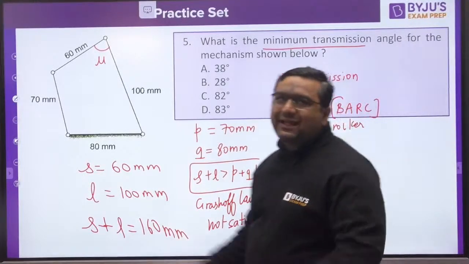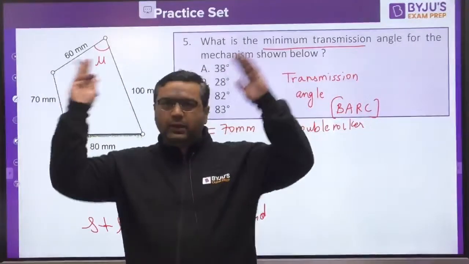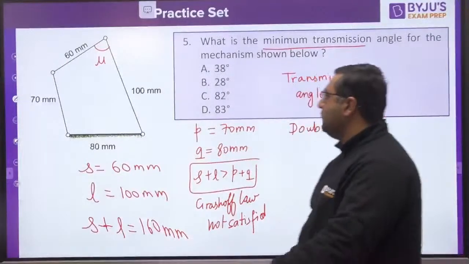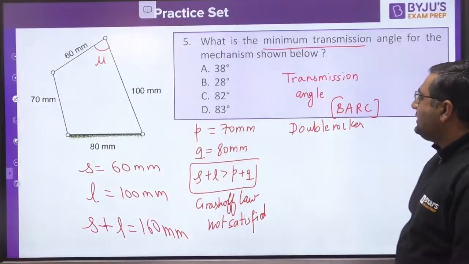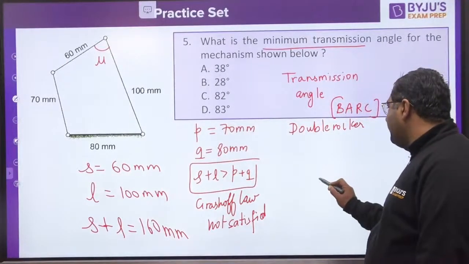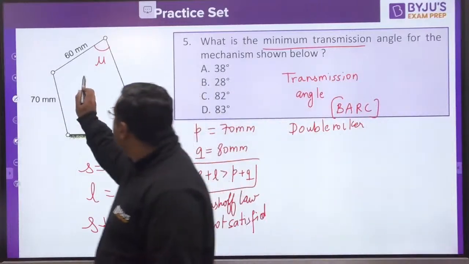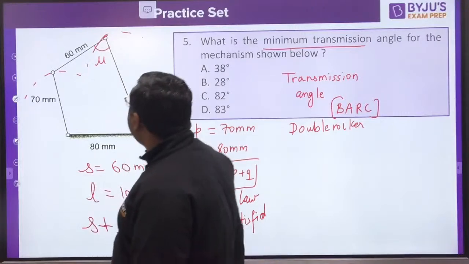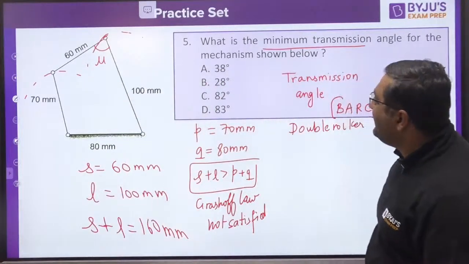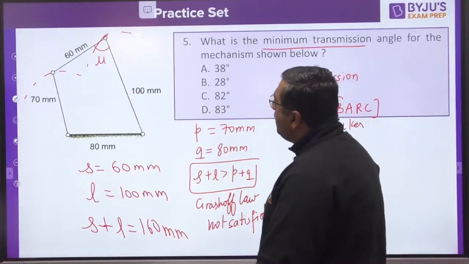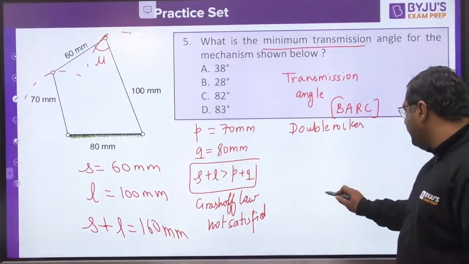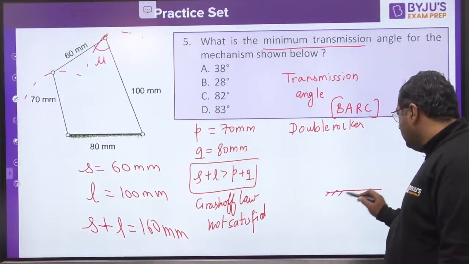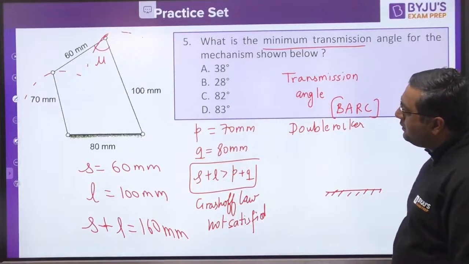So double rocker means like this. It is a double rocker type of mechanism. So guys, you know when it is a double rocker type of mechanism, this link would be revolving like this. Based on these conditions, you would be having a condition like this.